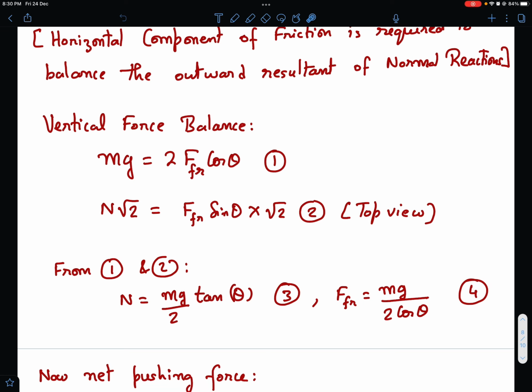Okay. Now if you consider equations 1 and 2, we have two unknowns and two equations. What are the unknowns? Frictional force and the normal reaction are the two unknowns, and we have two equations, so we can easily solve. And if you solve equations 1 and 2, you get normal reaction as mg by 2 tan theta and frictional force as mg by 2 cos theta. Fair enough.